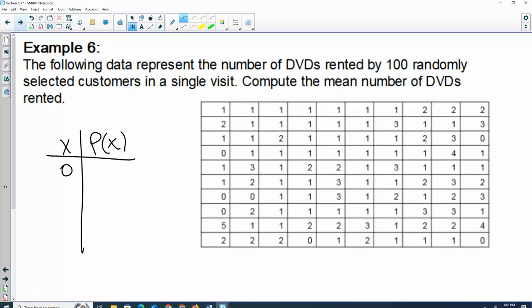So if I found the number of zeros and their probability, and then found the number of ones and their probability, the twos and their probability. The probability is a decimal, right? And if I take x times the probability, that's the same as adding up all the individual ones. So that's this mean. It seems a little arbitrary when I'm saying take x times p of x, but it comes from the same set of data. Okay, two equivalent ways of doing it. If we do this one, you guys didn't want to, but we are going to get 1.49, the same as our last example.